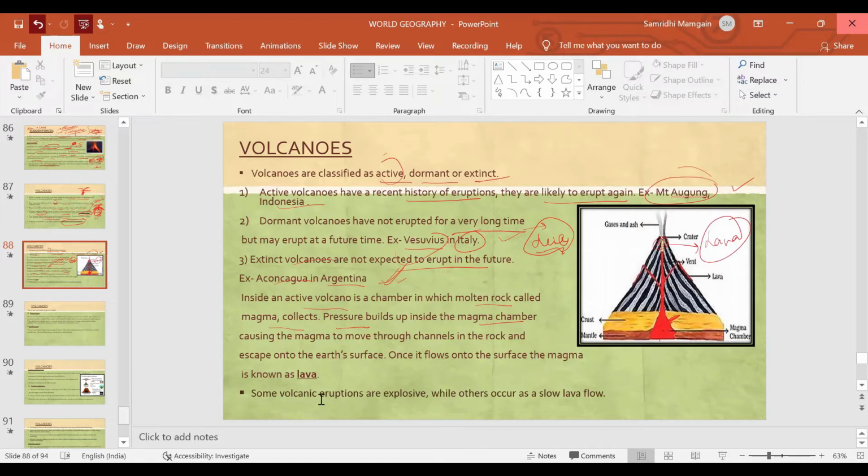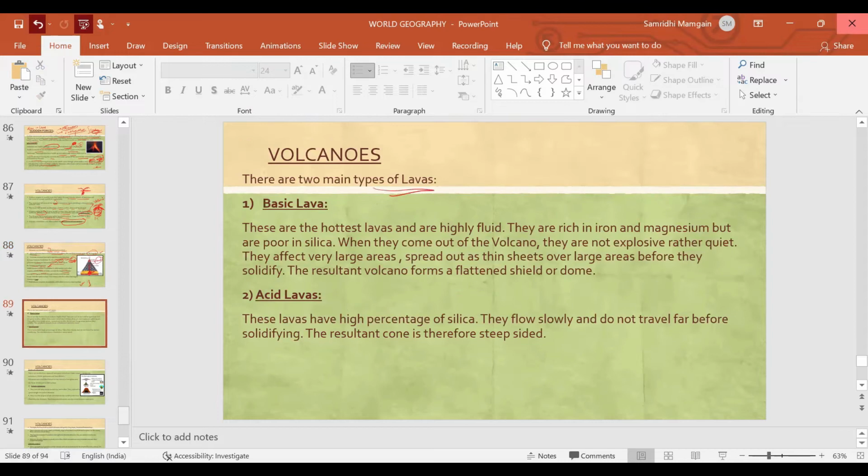Okay. Now some volcanic eruptions are explosive. They make a lot of noise, while others are slow. Both kinds depend on the nature of the material which is coming out. The lavas are of two types: basic lava and acidic lava. So basic lava, these are the hottest lava and are highly fluid.